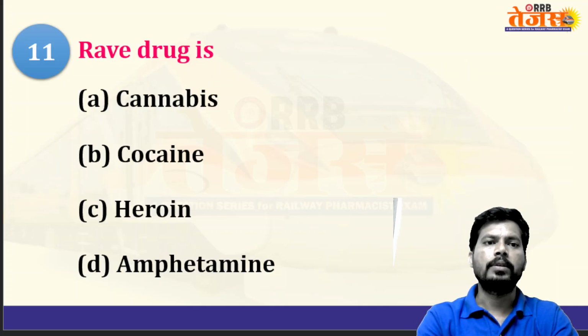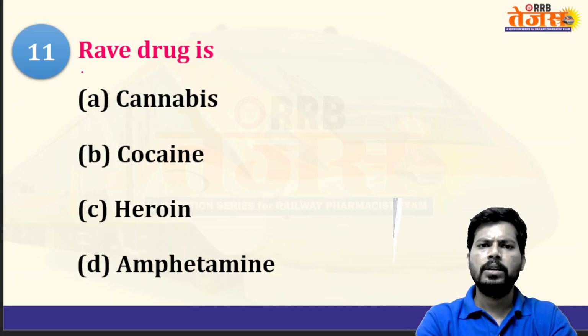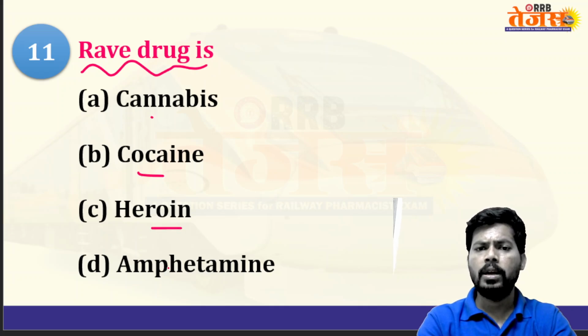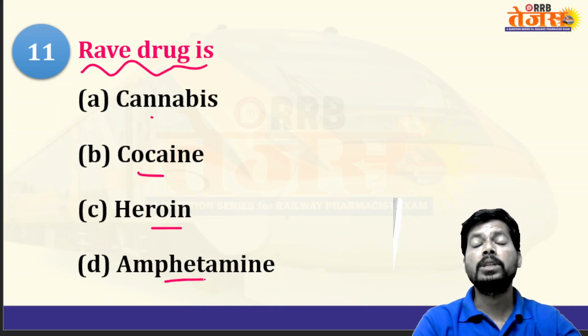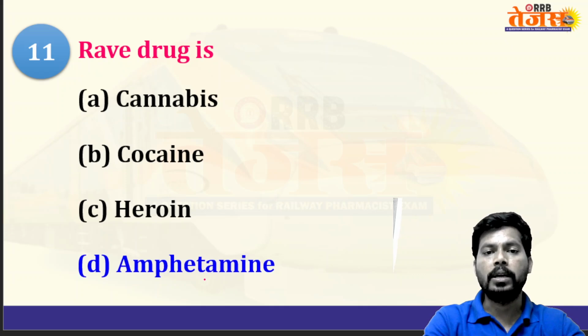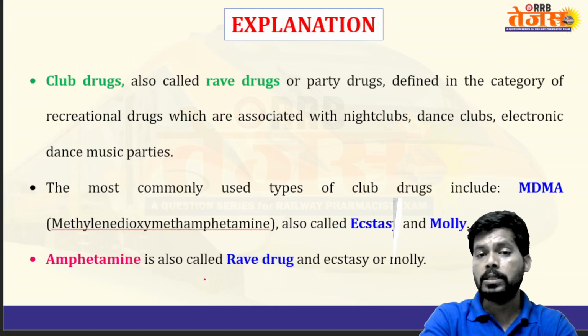Next is rave drug. Cannabis, cocaine, heroin, amphetamine. Rave drugs are nothing but the drugs used in the clubs, and all these come under the addictive category of drugs. The rave drug answer is amphetamine.